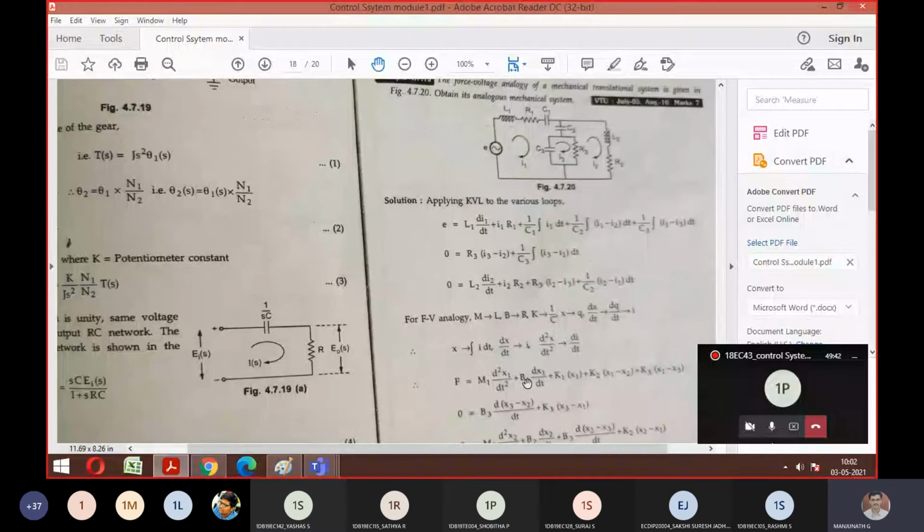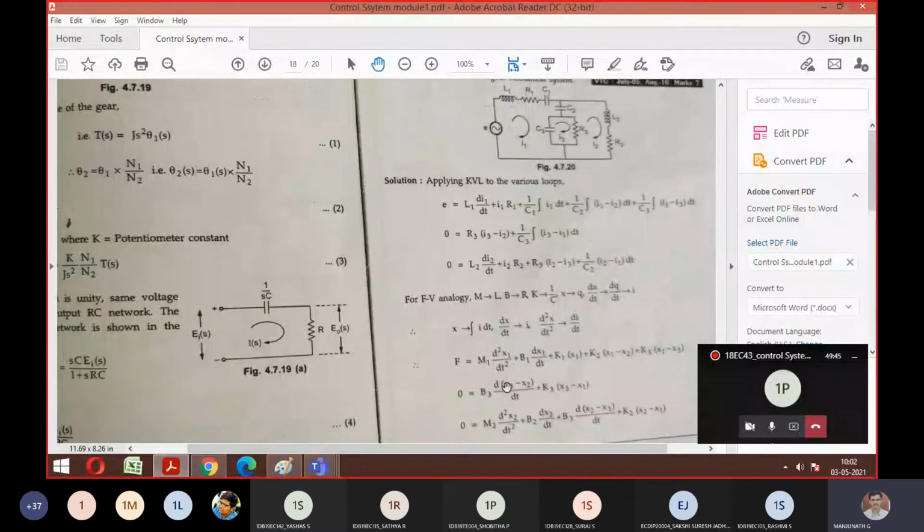Now look at this and you can decide what type of mechanical system you should have. Even though we have 3 meshes, look at how many of L1, L2 are replaced with M1, M2. How many masses do you have? Only 2 or 3? 2, right. The number of inductors is the number of masses, that's the concept.